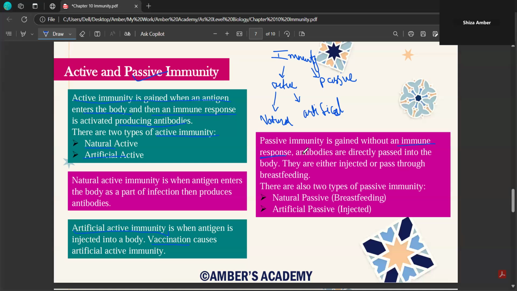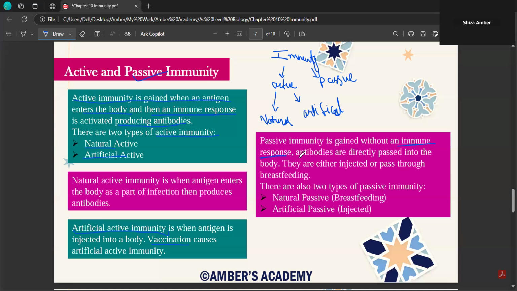So hopefully I'm making sense to you that in active immunity, you activate your entire immune response, while in passive immunity, you do not activate your immune response. Your cells do not work. Rather, they directly get antibodies, which is the last step of your immune response. Okay? You directly get antibodies without triggering your immune response.